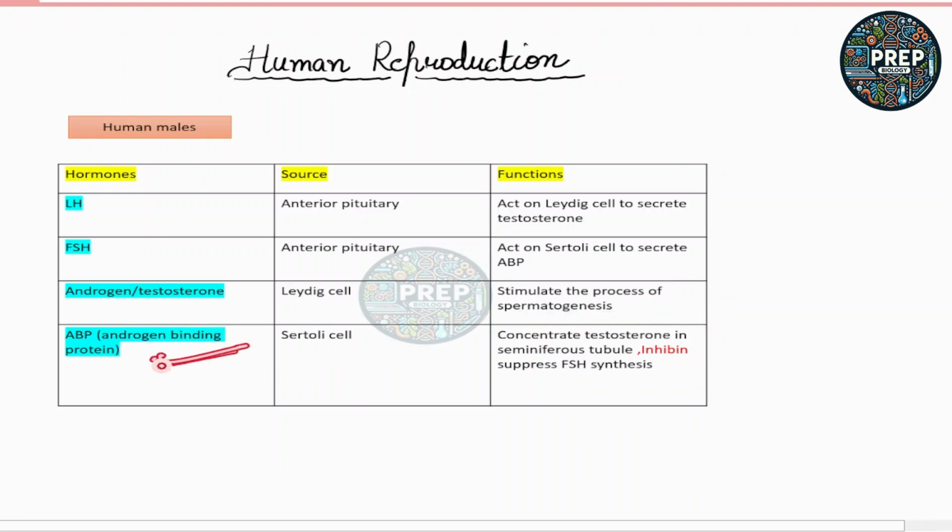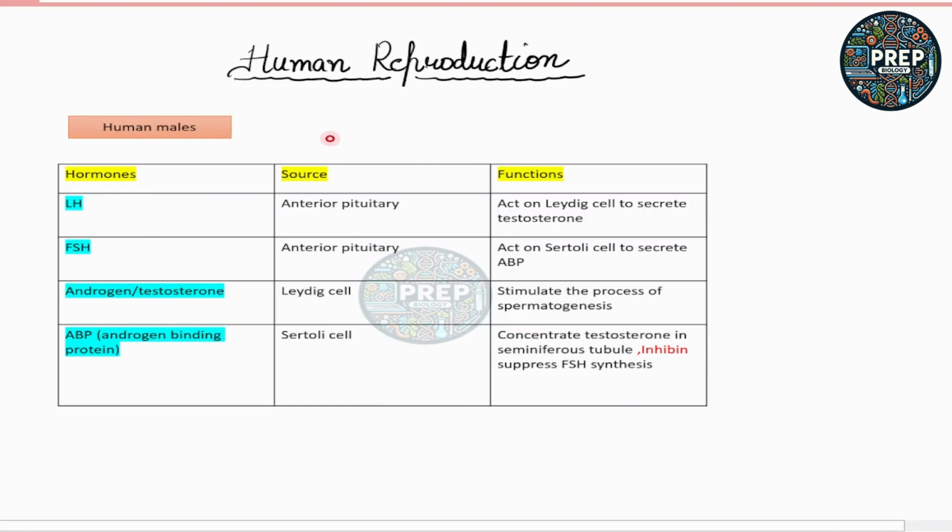Next hormone, which is very important, is the ABP, that is androgen binding protein. This is basically a protein which is secreted by the Sertoli cell, and the function of ABP is it concentrates testosterone in the seminiferous tubule, and it also secretes the inhibin which suppresses the FSH synthesis. So inhibin suppresses the function of the FSH synthesis in negative feedback. Okay, so it does the negative feedback in the